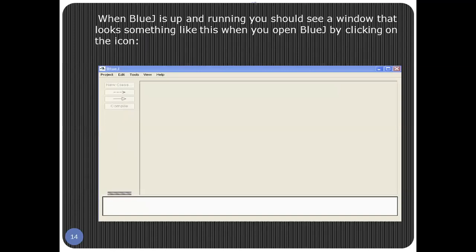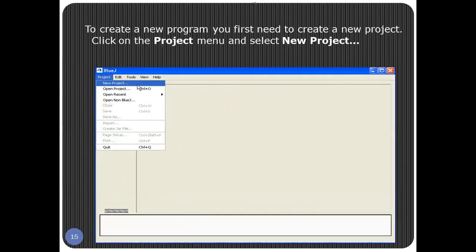Okay, now we are starting to learn how to write a program in BlueJ and how to get the output. If BlueJ is properly installed on your system, by double clicking on the icon, you can see a window like this. This is the window which comes when you open BlueJ. Now, to create a new program, you first need to create a new project. The very first menu on the menu bar is Project. You have to click on Project and then click on New Project.